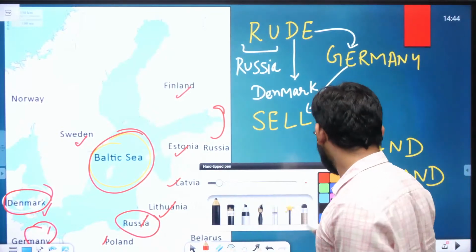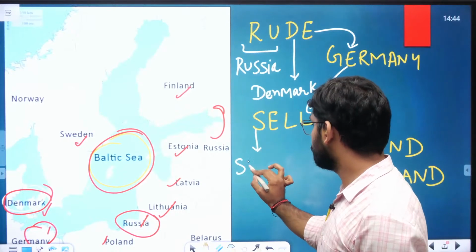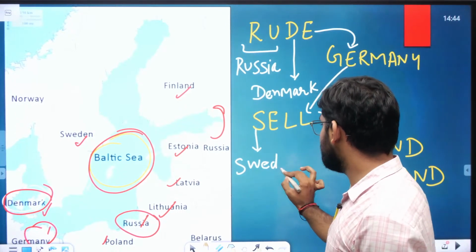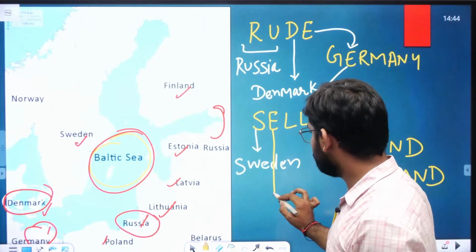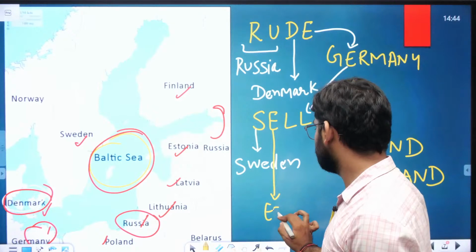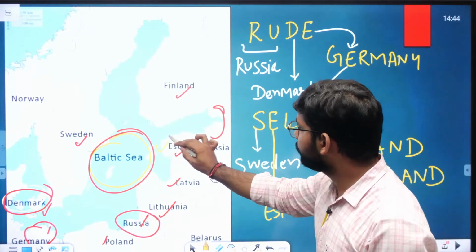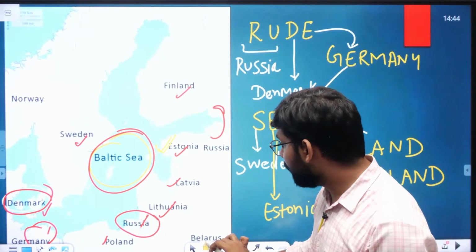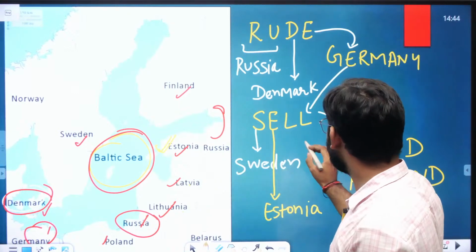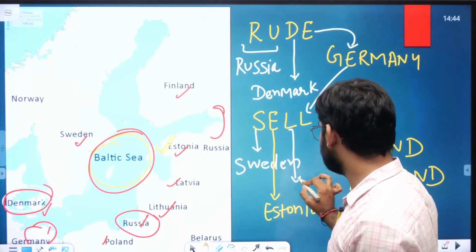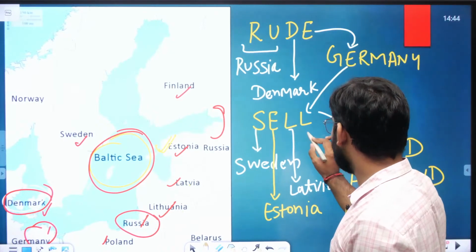Here is the meaning of sell. S is Sweden. Then E is Estonia. Then L is Latvia and L is Lithuania.